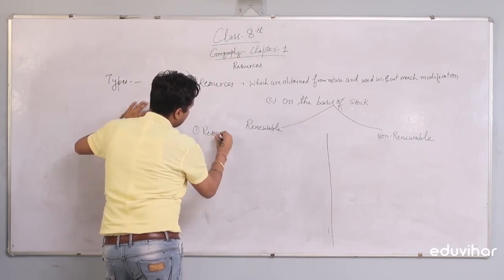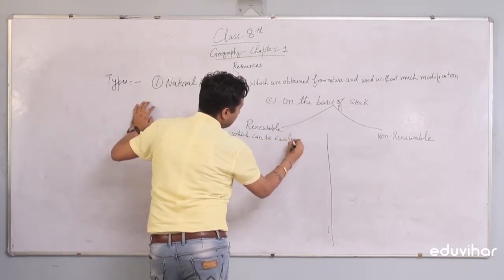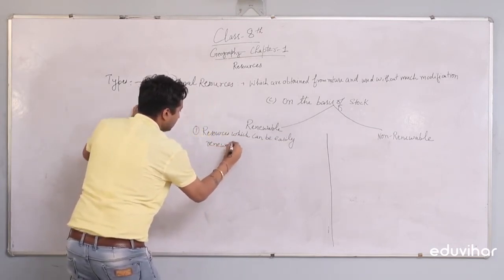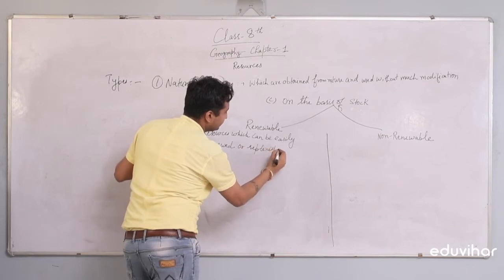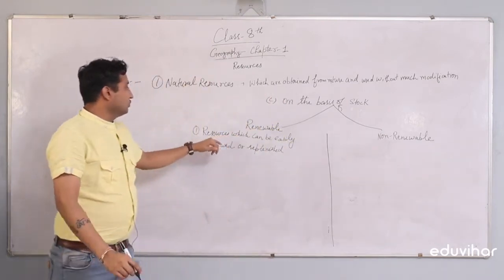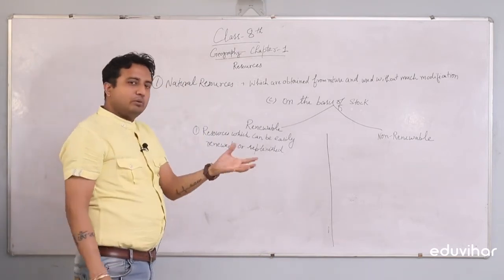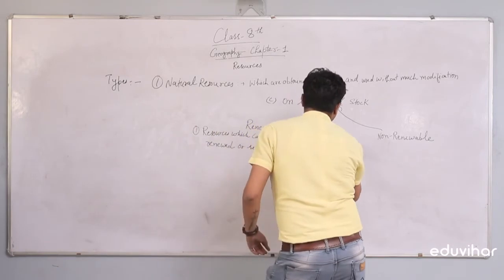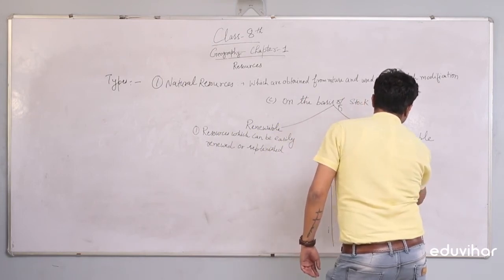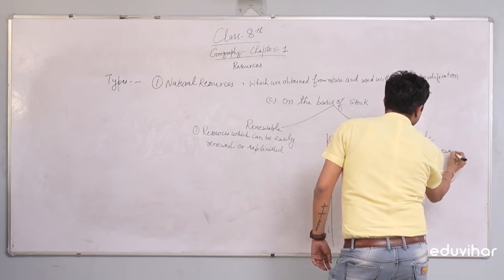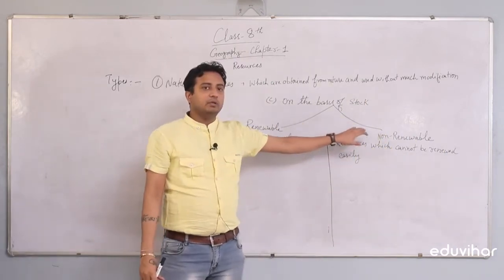Resources which can be easily renewed or replenished are termed as renewable resources, and on the other hand, non-renewable resources are those which cannot be renewed easily.